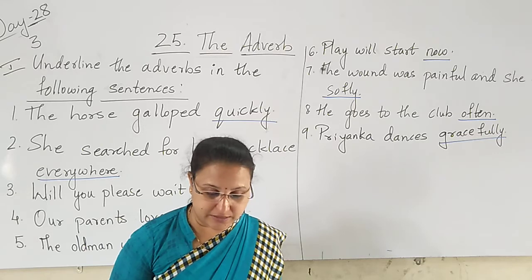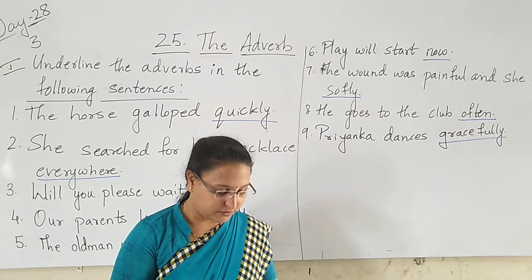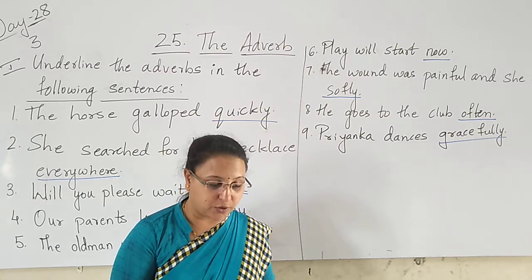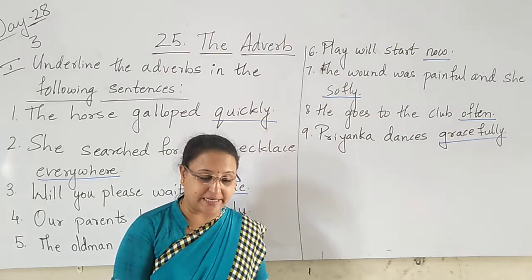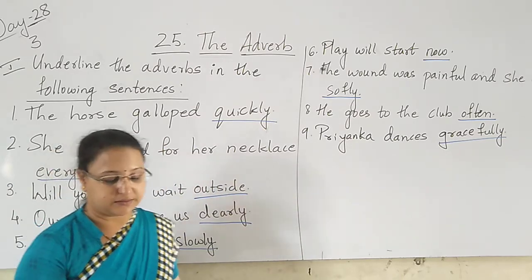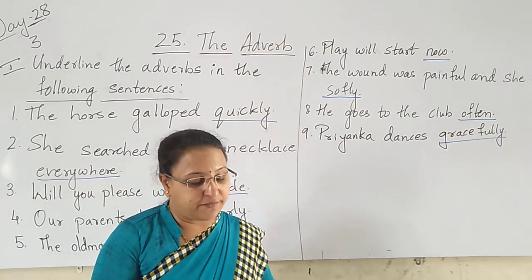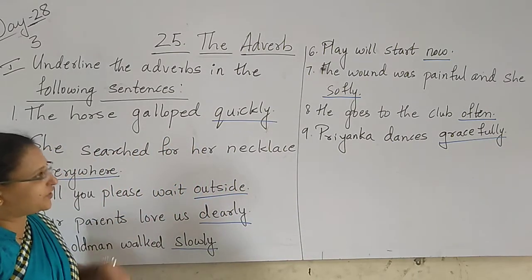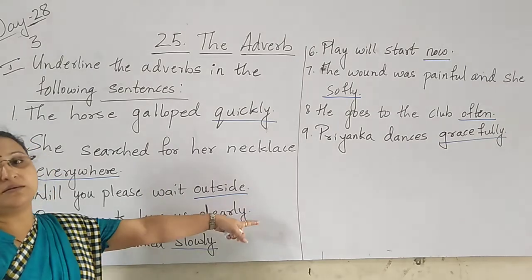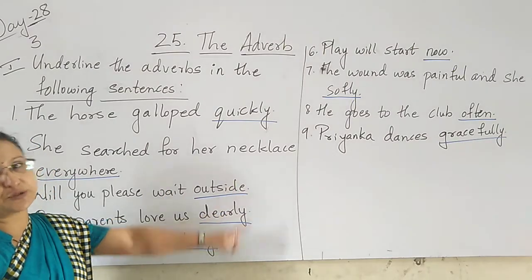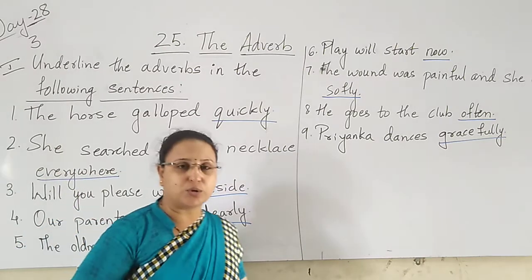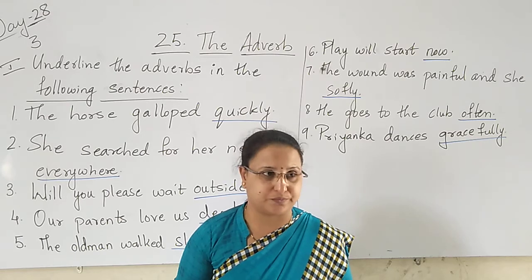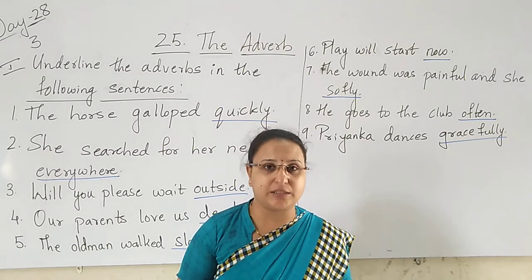So here, next exercise: fill in the blanks with adverbs formed from the adjectives in the brackets given below. Yes. I have completed this exercise till here, children. You write the definition and the sentences. This first main you complete in your notebook, and then I will solve the remaining two main tomorrow.